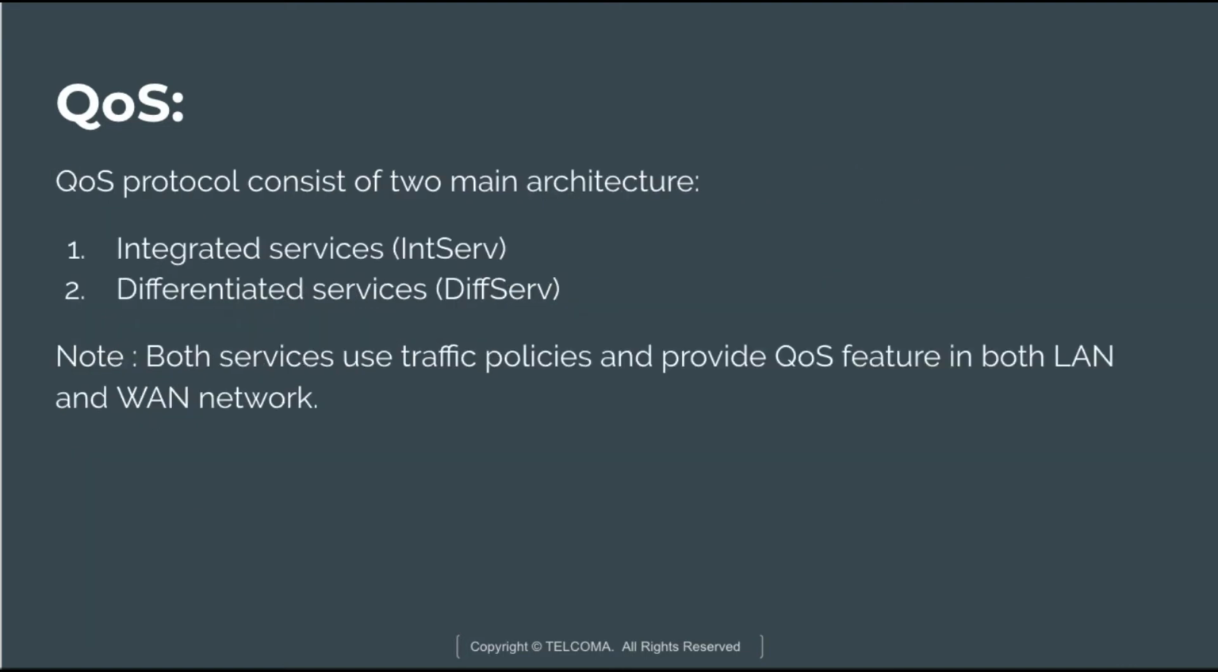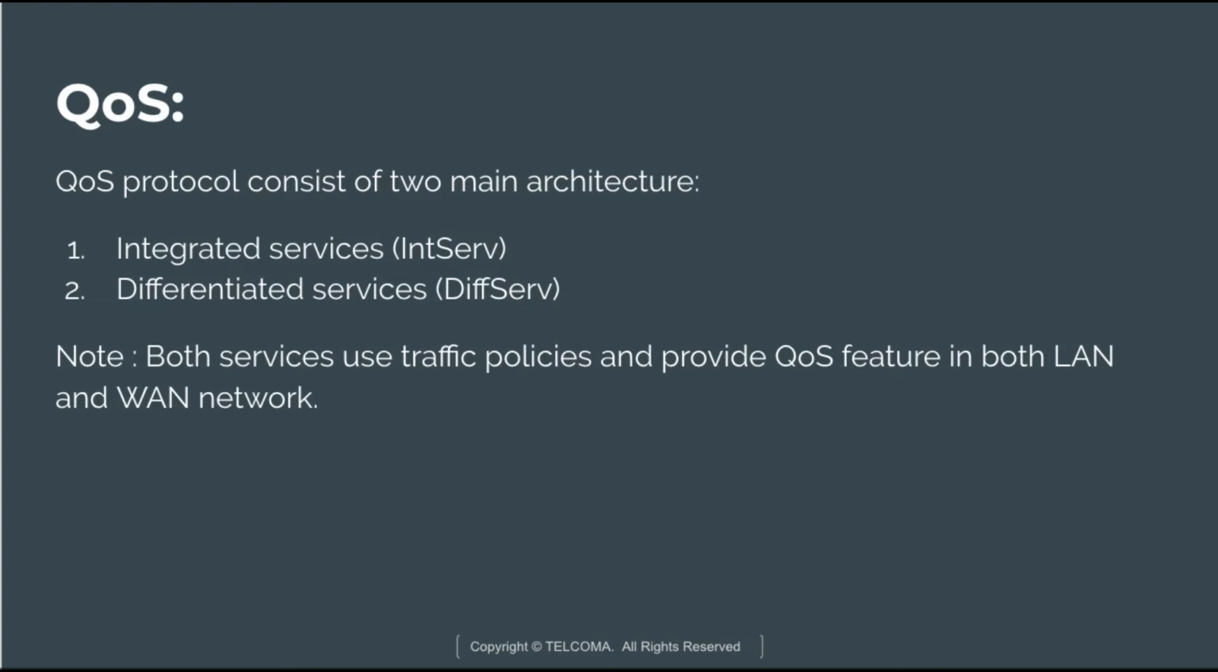The QoS protocol consists of two main architectures, the integrated services and the differentiated services. Both services use traffic policies and provide the quality of service feature in both LAN and WAN networks. LAN is local area network and WAN is wide area network. The traffic policies are used to make transmission of data depending upon various rules.